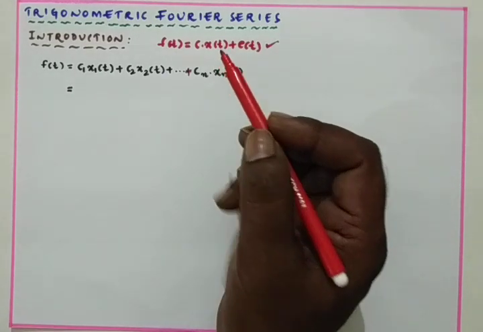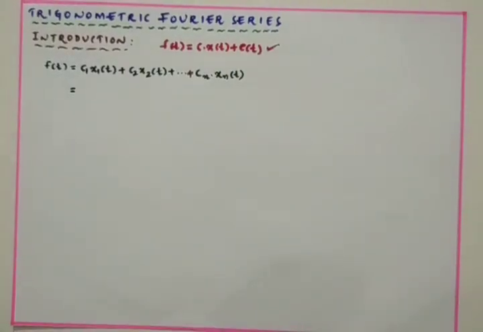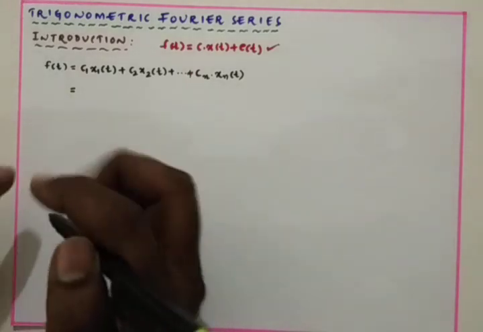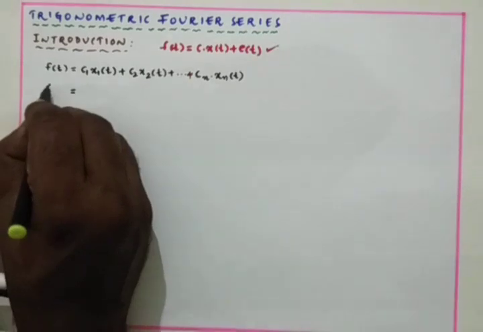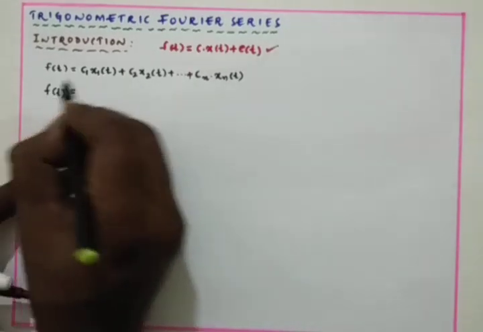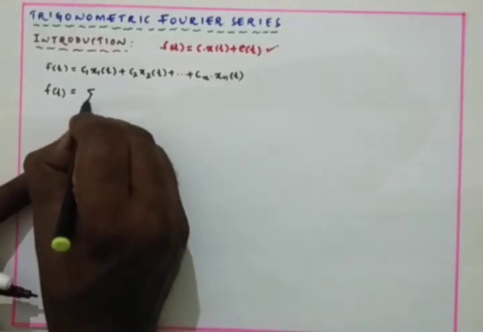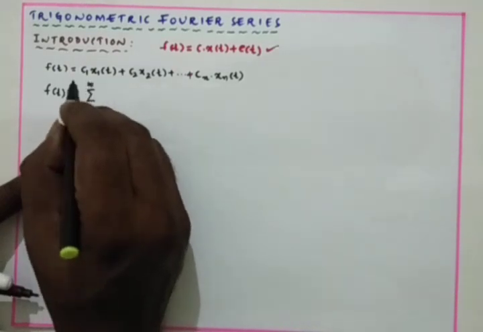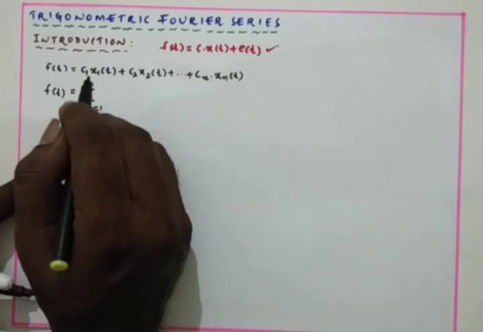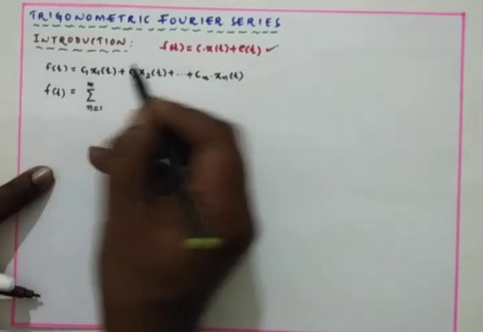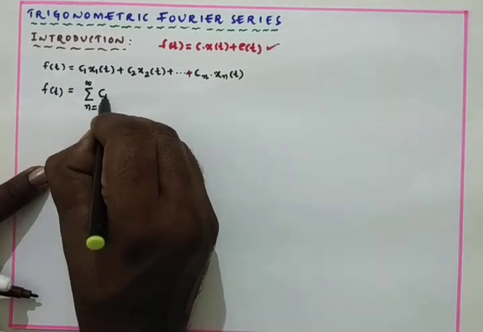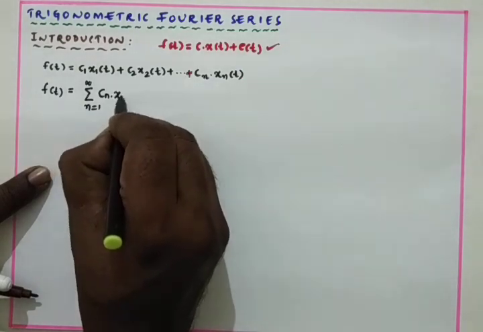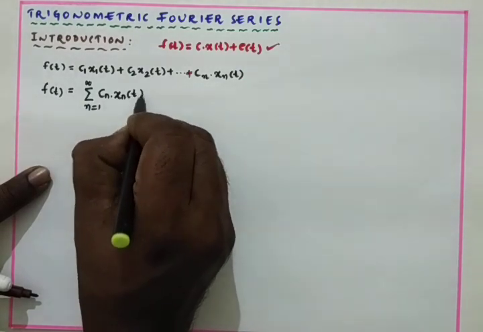So mathematically, we can represent this equation as f of t is equal to the sum from n equals 1 to infinity of cn into xn of t.